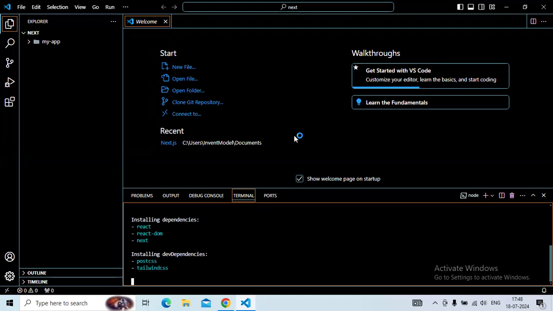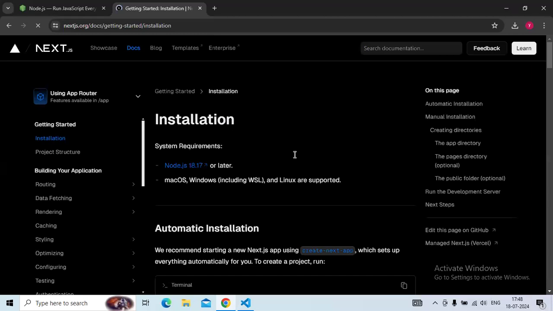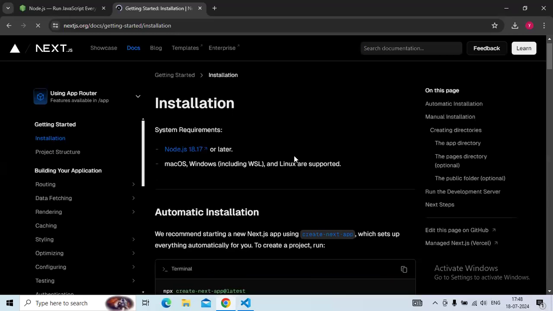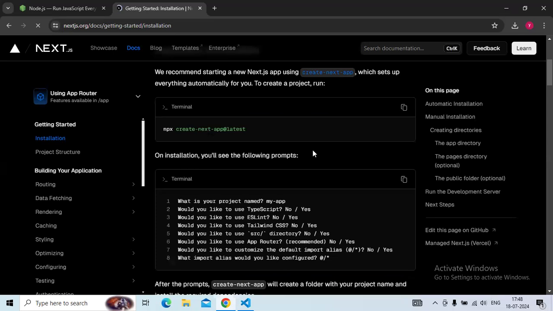It will take some time to configure the project. Don't worry if it's processing like this. Now you might be wondering, do we have to learn all of this? No, you can always look up the official documentation of Next.js for installation and any query. They have provided every little installation step and every change they have made in newer versions. If you have any doubt related to a newer version, you can just follow the official documentation.